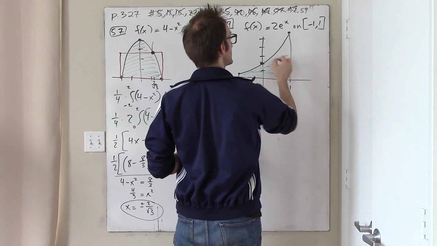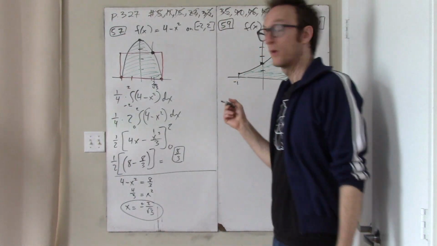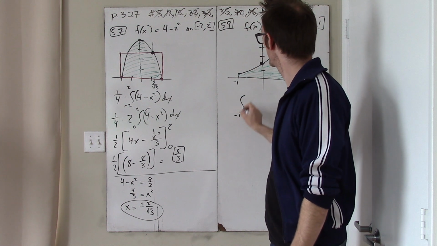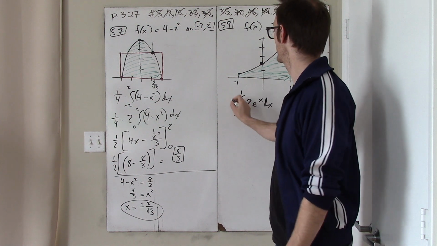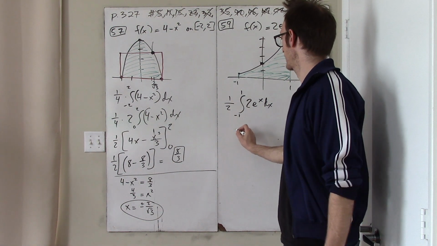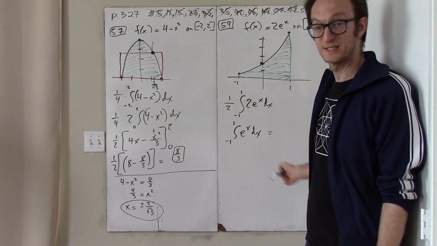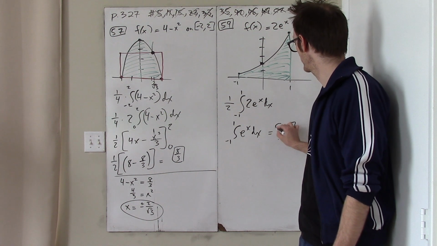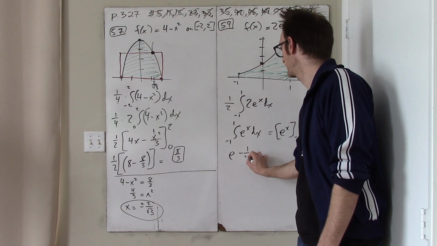And to know on this interval, and well, once again, I just apply my understanding of average value. So we take the integral from -1 to 1 of 2e to the x, and then we divide by the width of the interval, which is 2. Okay, so really this becomes basically immediately just the integral from -1 to 1 of e to the x, and this is very easy to do because one of the antiderivatives of e to the x is just e to the x. So this whole thing becomes this, and so what we get is e minus 1 over e.